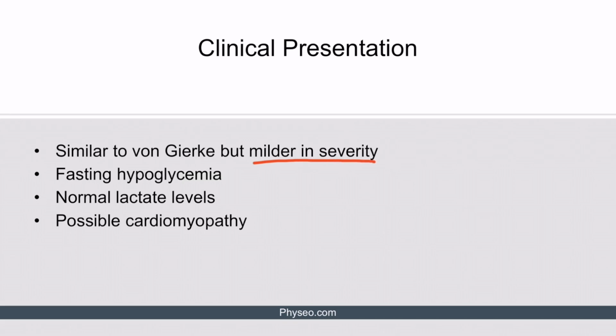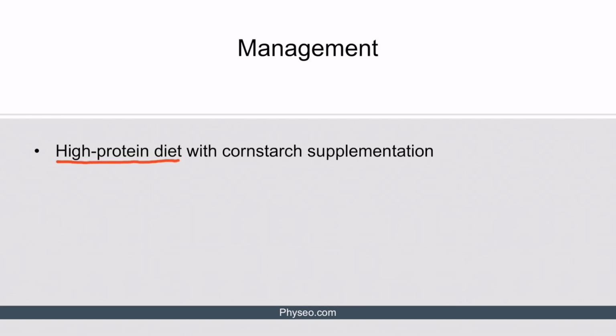It's also characterized by fasting hypoglycemia. The lactate levels are normal, which is in contrast to von Gierke disease. And finally, patients may have cardiomyopathy. The management includes a high-protein diet with cornstarch supplementation.